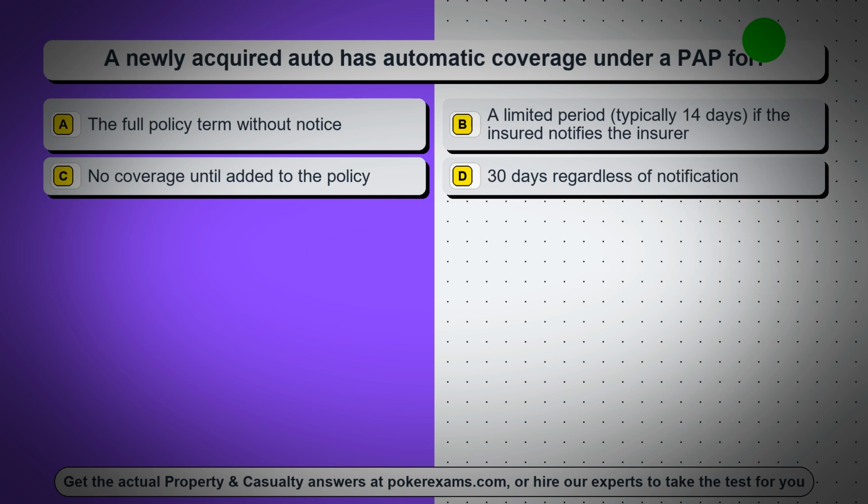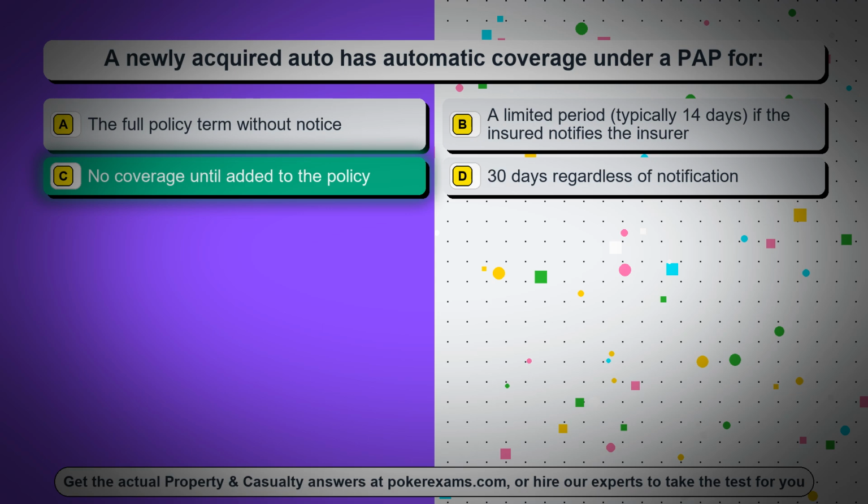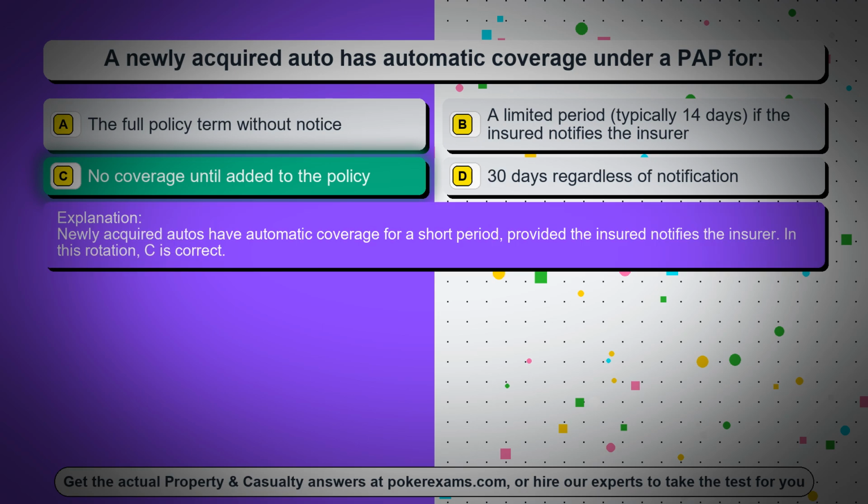Question 42. A newly acquired auto has automatic coverage under a PAP for: Option A. The full policy term without notice. Option B. A limited period, typically 14 days, if the insured notifies the insurer. Option C. No coverage until added to the policy. Option D. 30 days regardless of notification. The correct answer is option C. No coverage until added to the policy. Newly acquired autos have automatic coverage for a short period, provided the insured notifies the insurer. In this rotation, C is correct.